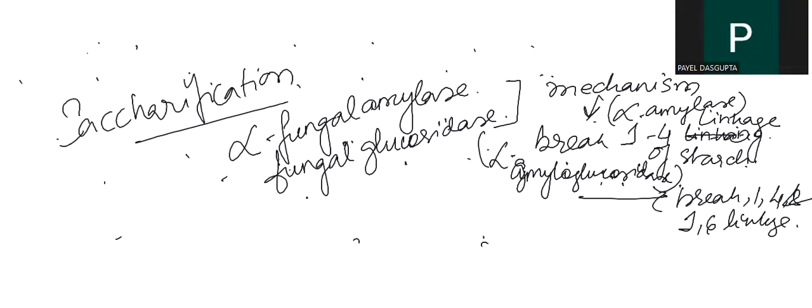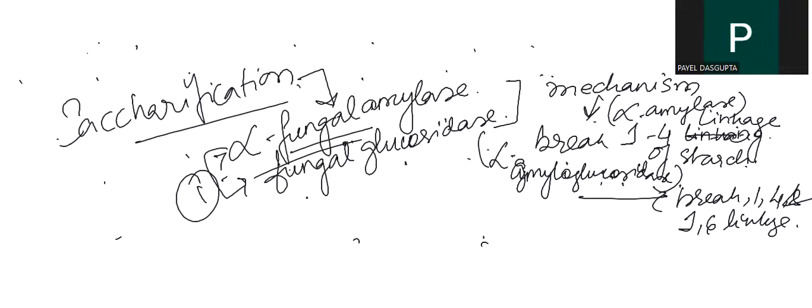Now, you may be thinking, why this much notation and writing? The reason I am showing this to you is that saccharification is mainly done by these two enzymes. For alpha amylase it is the 1,4 linkage of starch, and for amyloglucosidase it is 1,4 and 1,6.